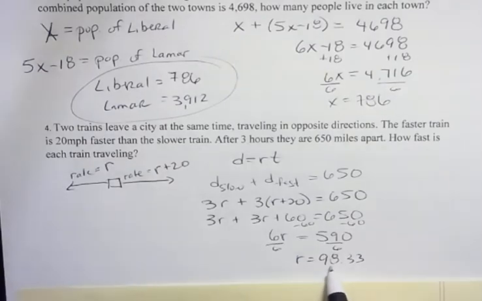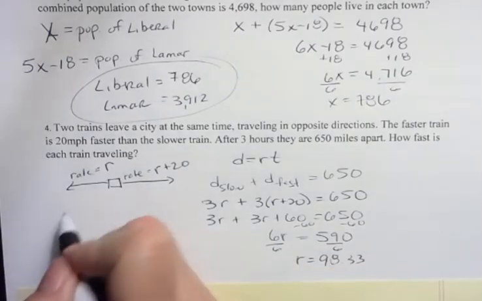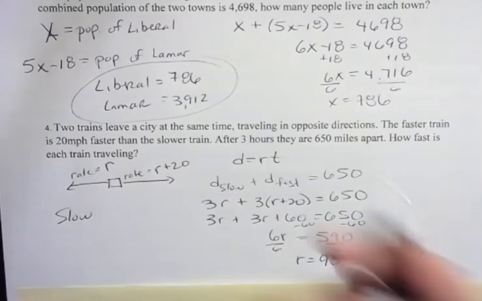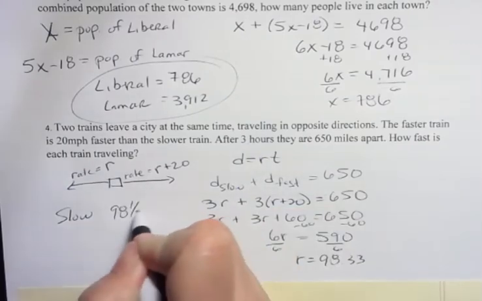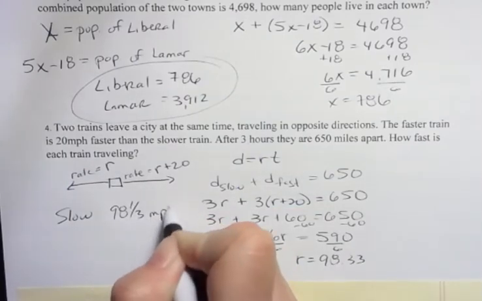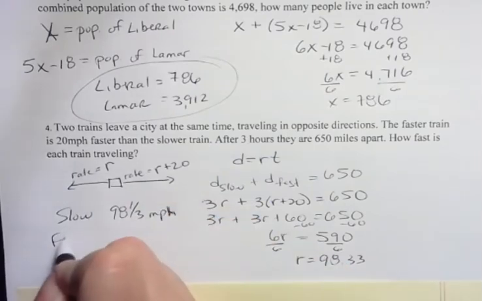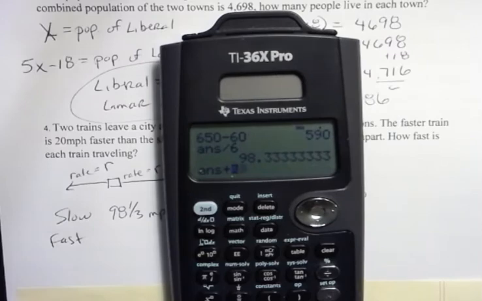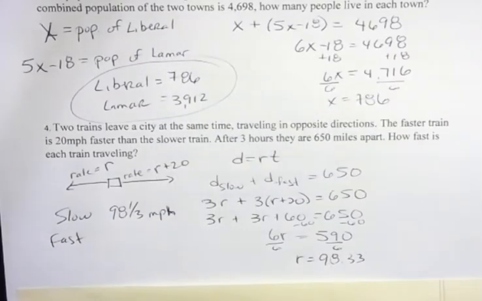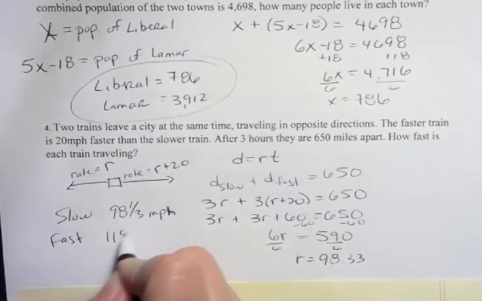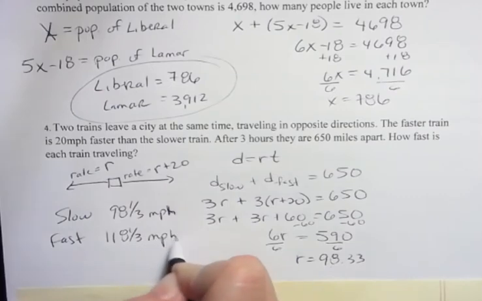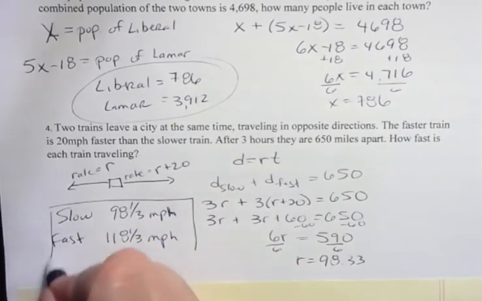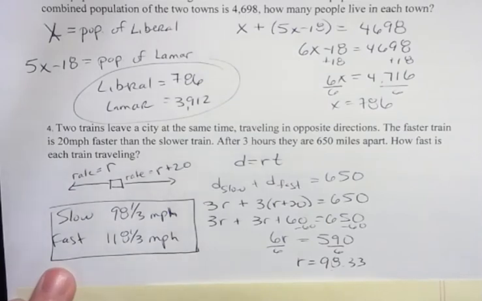If the rate is 98, that's the slow train. Slow train is going 98 1/3 miles per hour. So the fast train is going 20 miles per hour faster, or 118 1/3 miles per hour. I think on your test, I'd probably have those coming out a little bit nicer, but you can work with 1/3. That's not such a big deal.